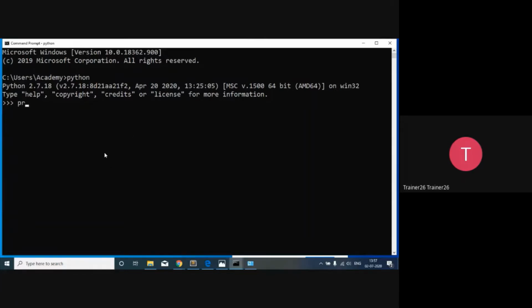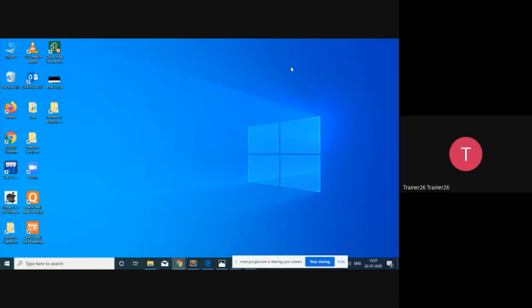So let's type the first program, that is print hello. So here no semicolon is there. So in this way, it's typing the hello, responding to it. If I say x equals 6, and I say print x, it's going to print the 6 over here. So in this way, we are interacting. This is called an interpreter. We are interacting over here.